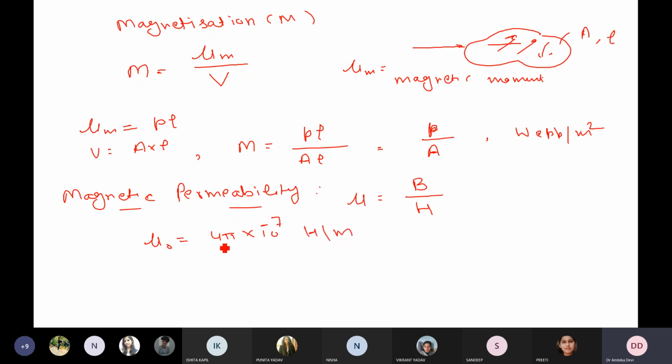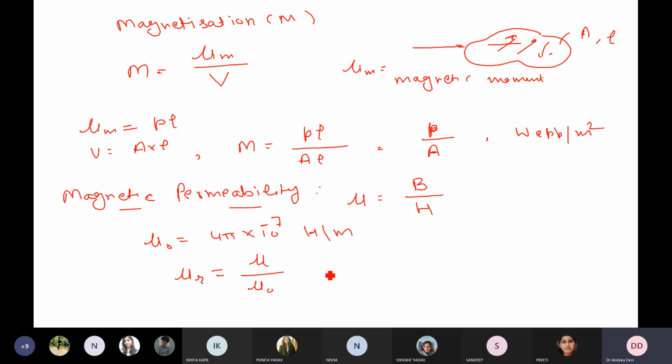One more very important thing: if you want to compare two different media, there must be a specific quantity to be used, right? That is known as mu R, relative permeability. Relative permeability is defined as the ratio of permeability of a medium to permeability of free space, right?